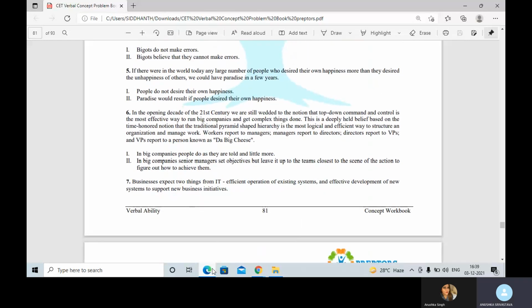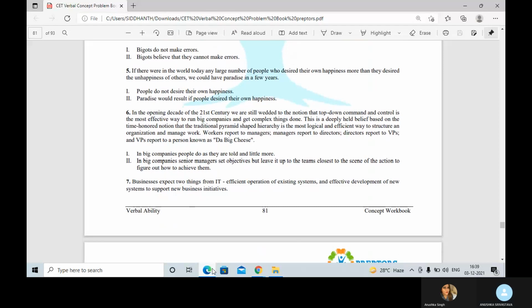In the opening decade of the 21st century, we are still wedded to the notion that top-down command and control is the most effective way to run big companies and get complex things done. This is a deeply held belief based on the time-honored notion that the traditional pyramid-shaped hierarchy is the most logical and efficient way to structure an organization and manage work. Workers report to managers, managers report to directors, directors report to VPs, and VPs report to the person known as